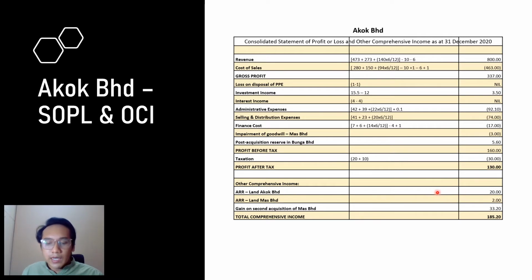What if it happened before the year 2020? It will not be recorded here. It will be recorded in SOCI. As for revaluation of land MAS Berhad, of 2 million as per additional information 8, MAS has not yet recorded the surplus of the land. The last one is the gain on bargain acquisition. This 33 million.2, as per question 1C.